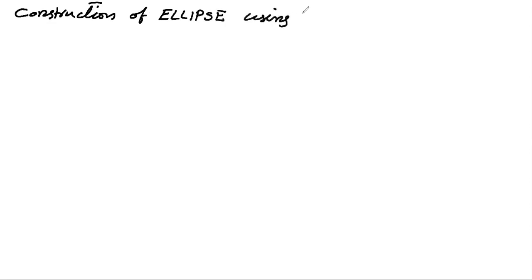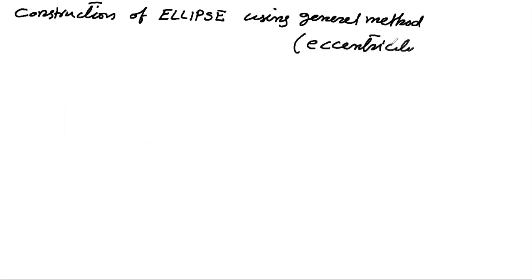Today we will see how to construct an ellipse using the general method or eccentricity method. We are going to study the construction of an ellipse using the general method, which is also called the eccentricity method. Why we call this the eccentricity method, I will explain later.